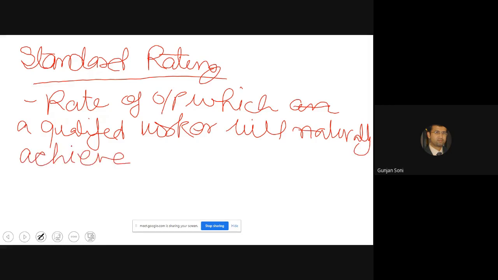The meaning of naturally achieve is very simple: it is without overexertion. It is the natural pace at which he or she works. So for a standard worker, the figure associated is 100. This is the standard rating for a standard worker.